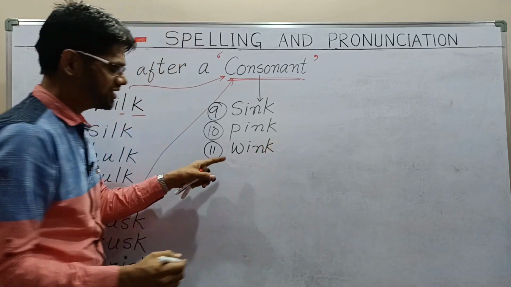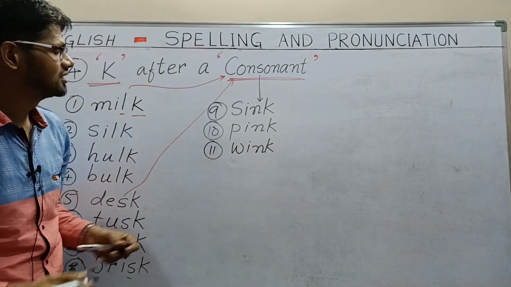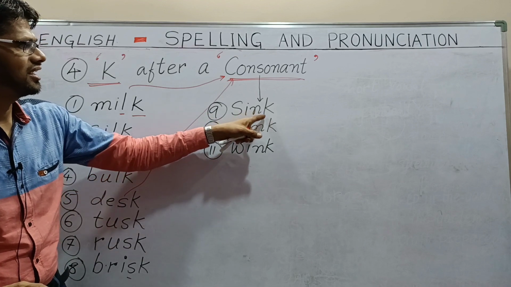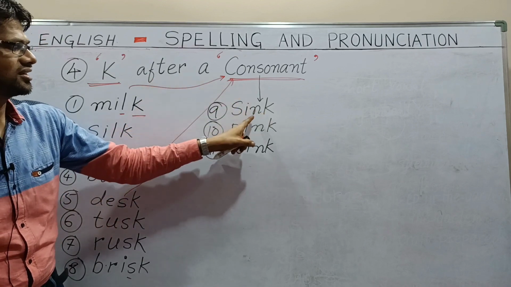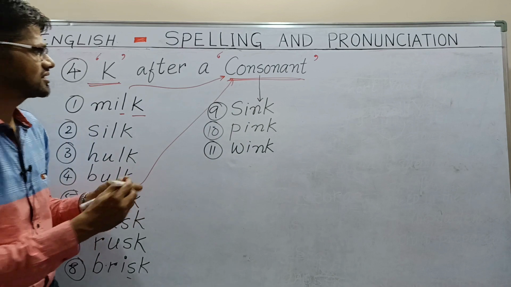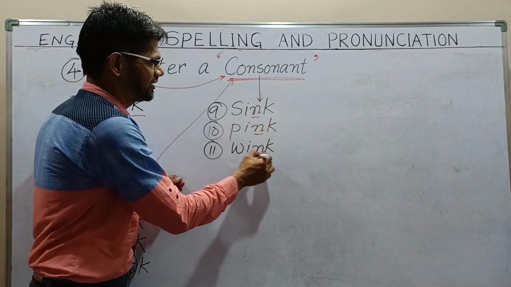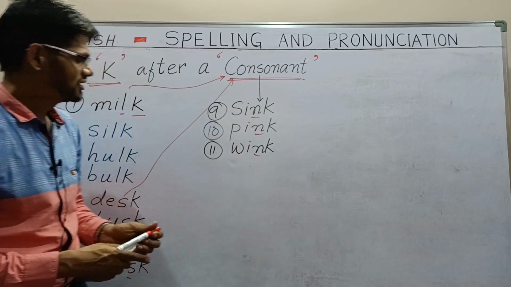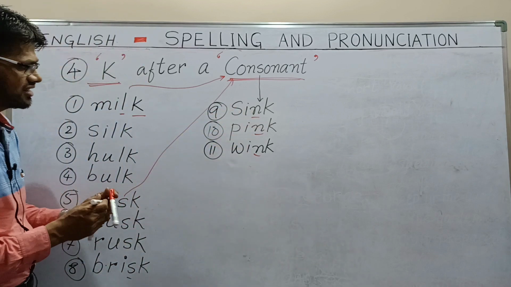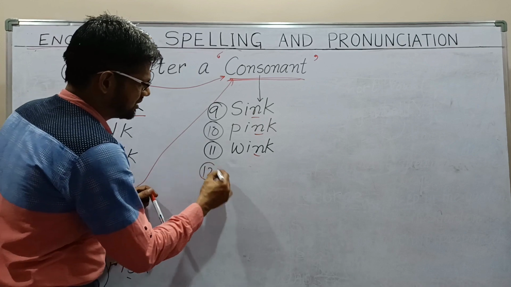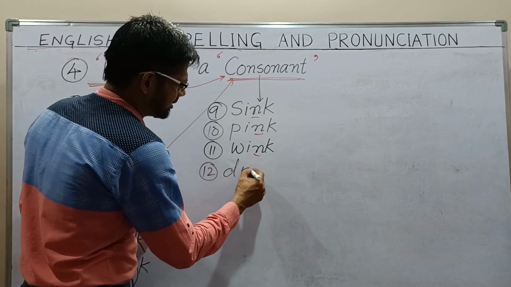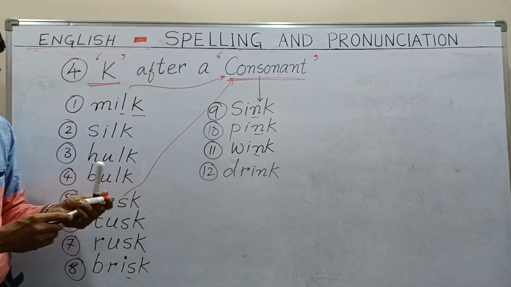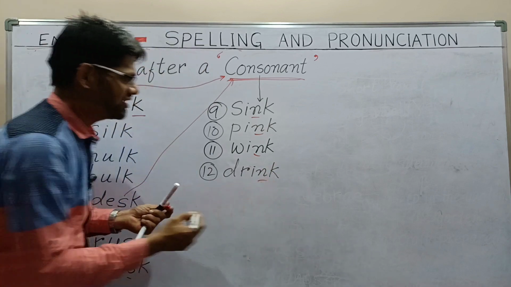You can notice here wink, pink, sink. These words all have the letter K after a consonant. The consonant here is N, N, and N, and after that we have K. One more example: D-R-I-N-K, drink. Here also N is there.